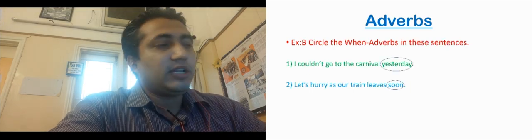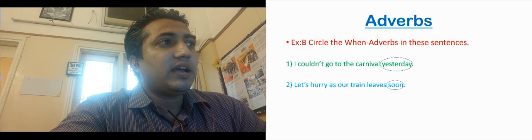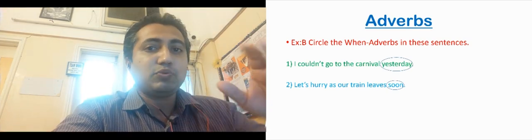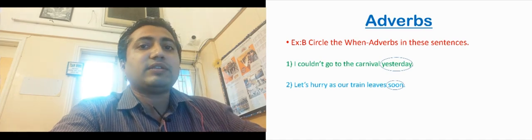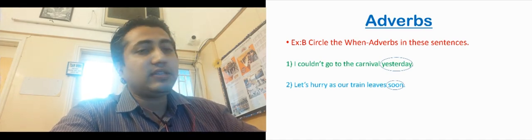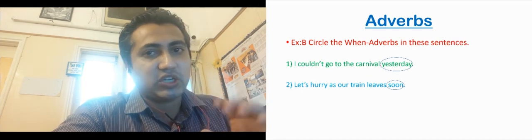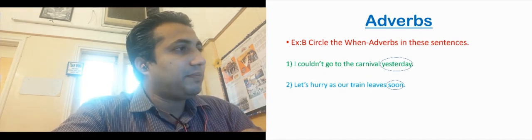Now let us go to exercise B. Circle the when adverbs. Here we have to circle the when adverbs. वो पहले वाला how adverbs था. We are asking the question how to the verb. Here is the when adverbs. We have to ask the question when to the verb, to the action. Now let us look at the examples.